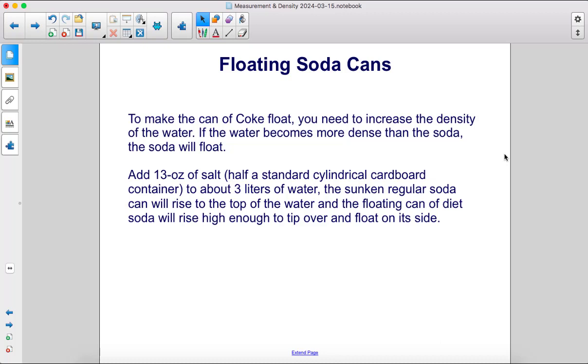Add 13 ounces of salt, half a standard cylindrical cardboard container, to about 3 liters of water. The sunken regular soda can will rise to the top of the water, and the floating can of diet soda will rise high enough to tip over and float on its side.